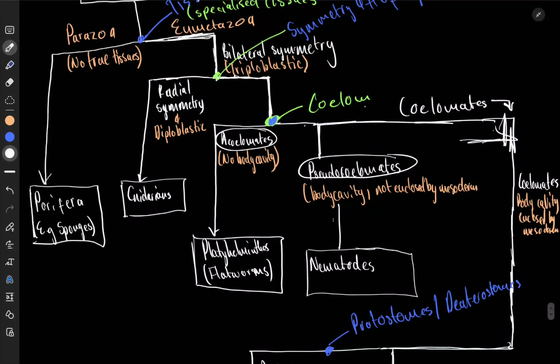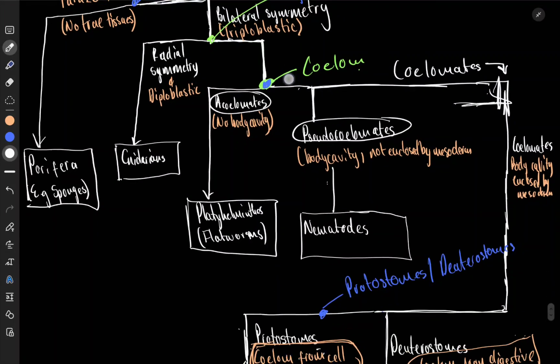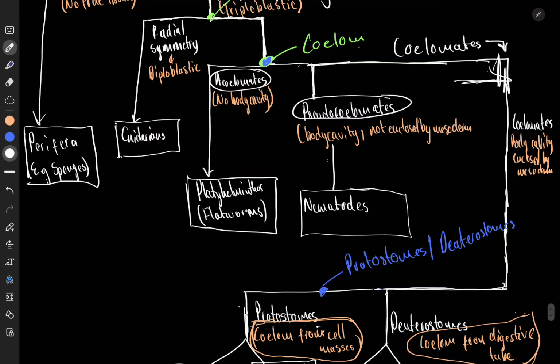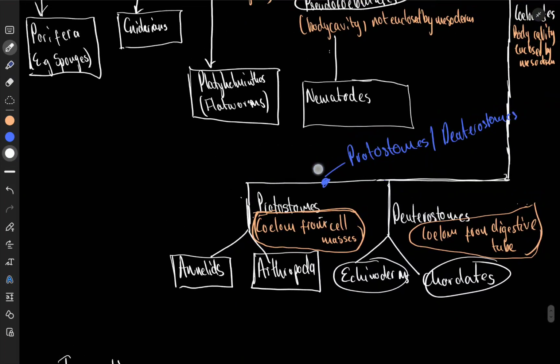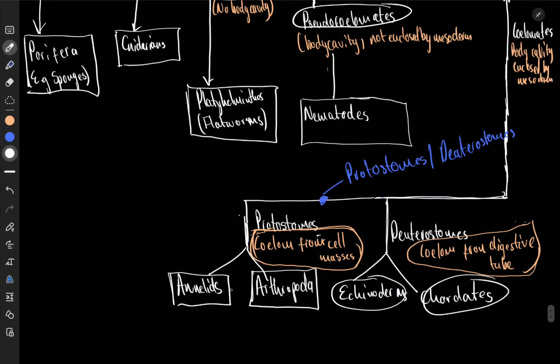So just remember that your acoelomates are platyhelminthes, your pseudocoelomates are nematodes, then your coelomates are the rest. For protostomes, remember that it's the two guys with A's, annelids and arthropods. Those are the protostomes, the two A's, annelids and arthropods. Simple as that. And then the guys that remain, which are the deuterostomes, are the chordates and the echinoderms. This is the end, and you're done.